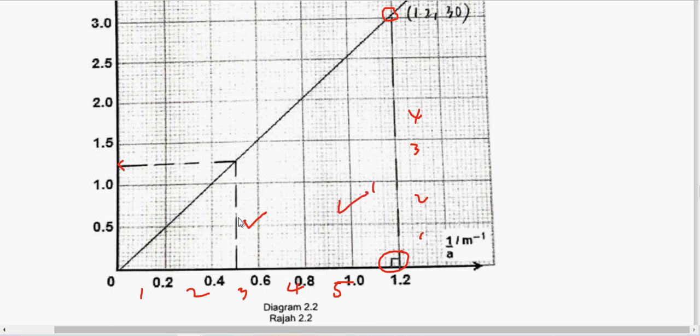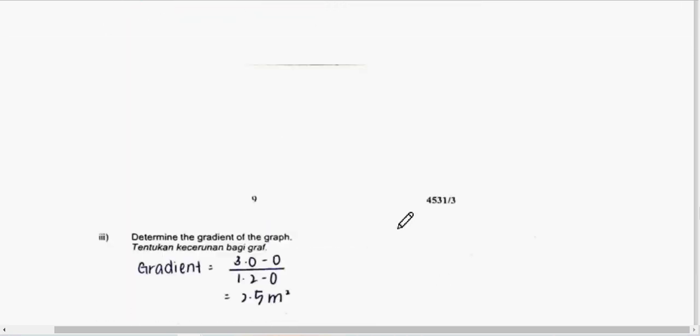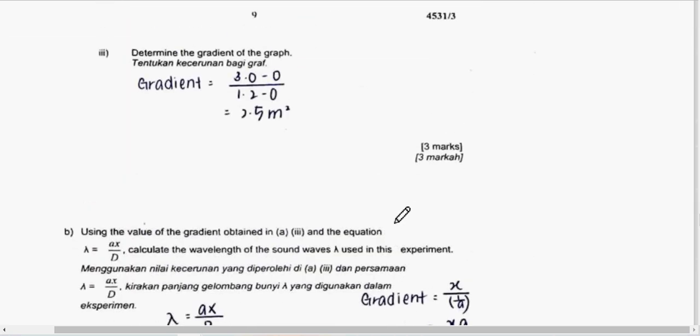And then it's good to label as I told just now. Vertical axis is X, horizontal axis is 1 over A. Good, label like that. Then the coordinate here is 0, 0. Then look at her answer, 1.2, 3.05. Like that. See, although the second point that is used is 0, 0, you still need to write it here. So this is your mark number 2. And the final answer, press the calculator, correct unit, this is mark number 3.